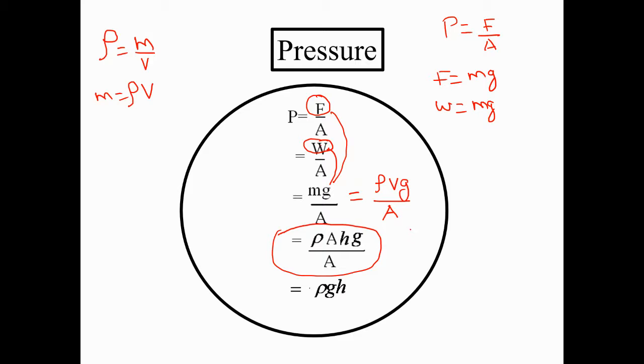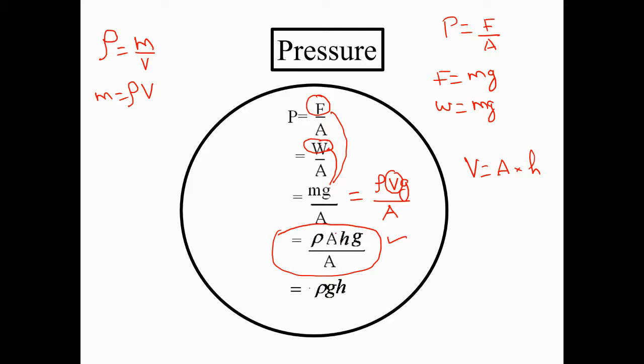Now, what is volume? Volume is nothing but area multiplied by height. So I substitute area multiplied by height, and then you will get this equation.